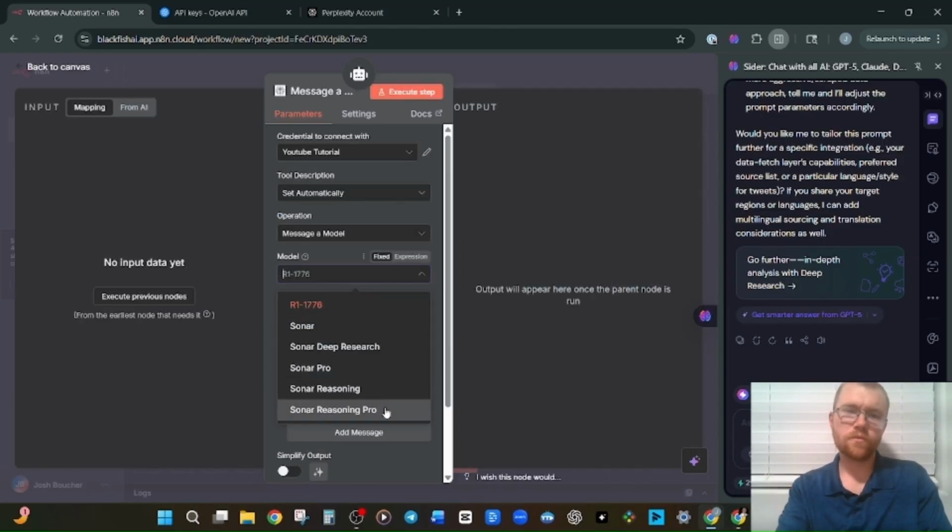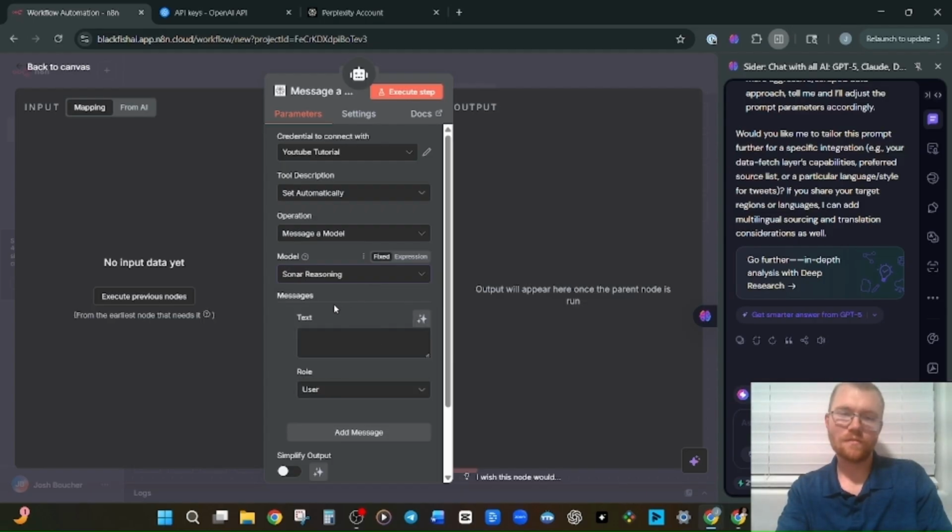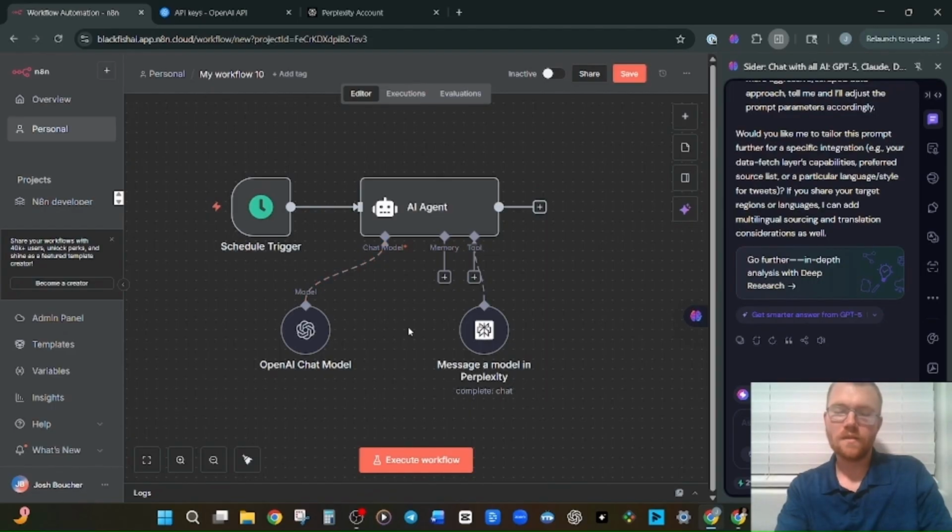Now these are the different Perplexity models you can message. Sonar Deep Research, I've found, is their best one for research, but it's pretty expensive. So I'm just gonna use Sonar Reasoning, and we'll let the model decide what the message is. Okay, and now we are about ready to go back to Cider and have it modify our system prompt.